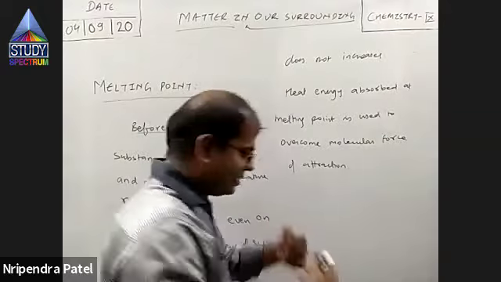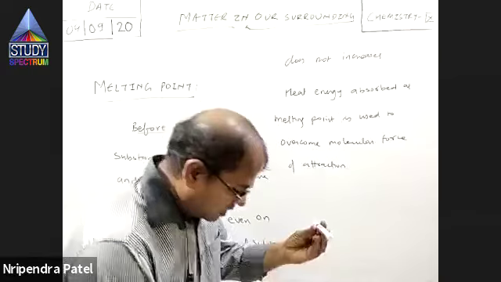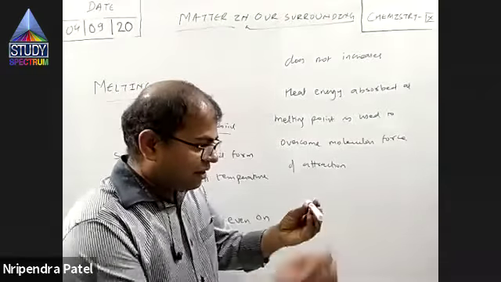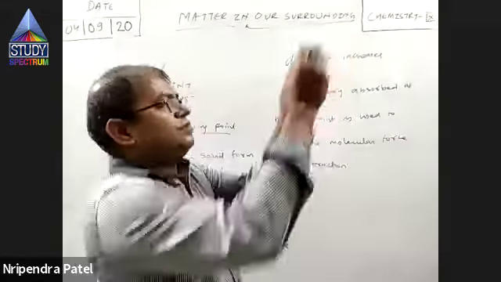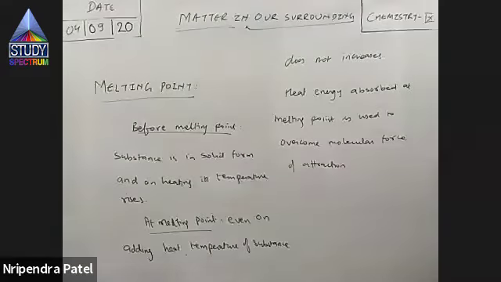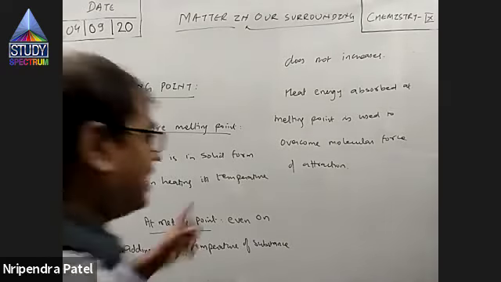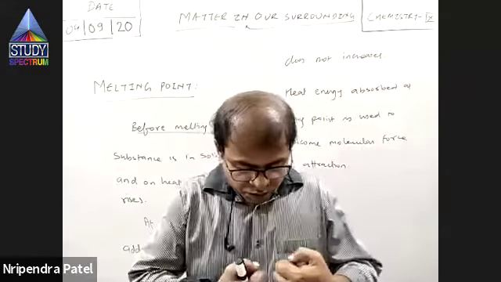Some energy is needed to overcome that force of attraction, right? See, this pen is being pulled by Earth. If I want to work against it, I have to give it some energy, right? I have to do some work or give it some energy. We'll discuss in the physics chapter on work, power, energy; there we'll discuss it in detail. So, energy absorbed at melting point is used for what? Is used to overcome force of attraction.